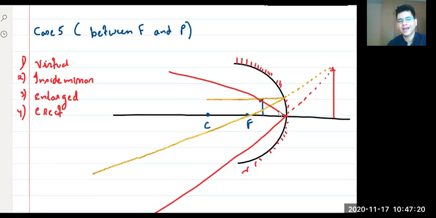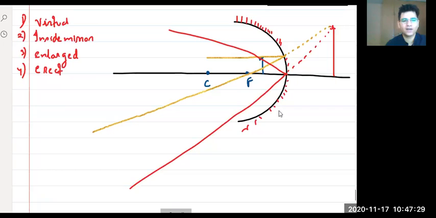Now, thinking about the concepts, what kind of image will be formed by a convex mirror? Convex mirror is your diverging mirror. It will always diverge. Then what kind of image is formed? All virtual, right? Whatever case you take, it is always virtual. Yes or no?